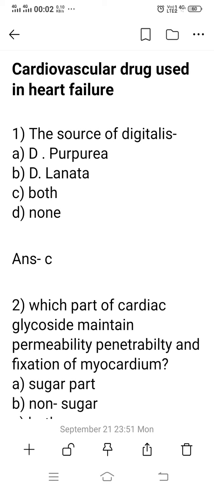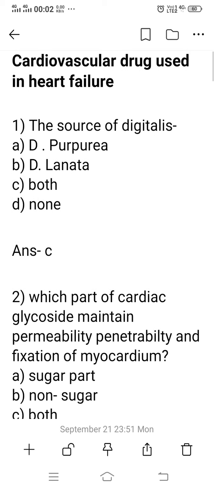Today we discuss the topic cardiovascular drug MCQ, which is used in the treatment of heart failure. At first, what do you mean by heart failure or cardiac failure? In the heart failure condition, the heart does not pump sufficient amounts of blood.